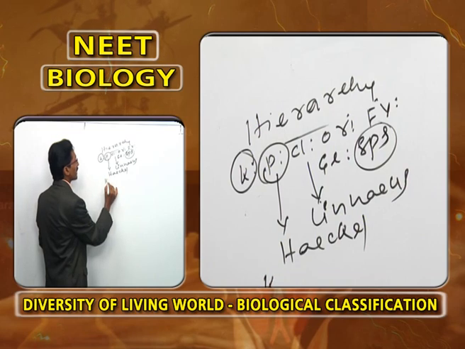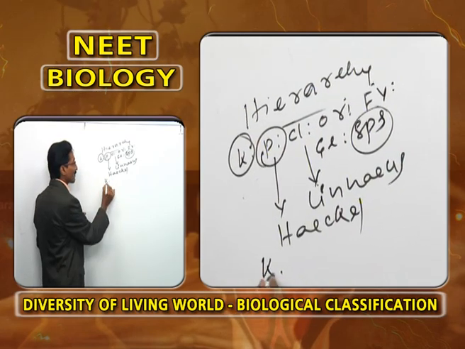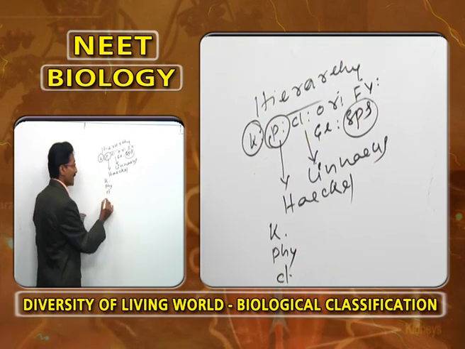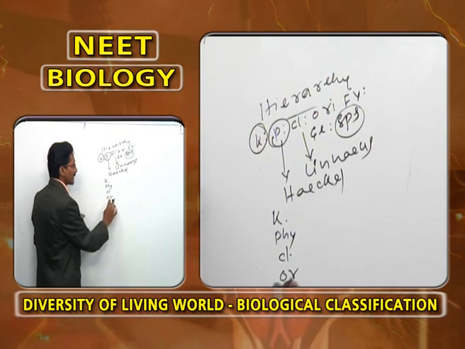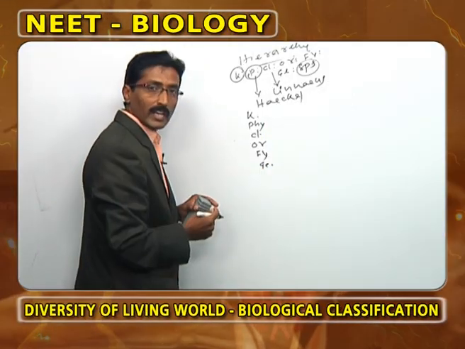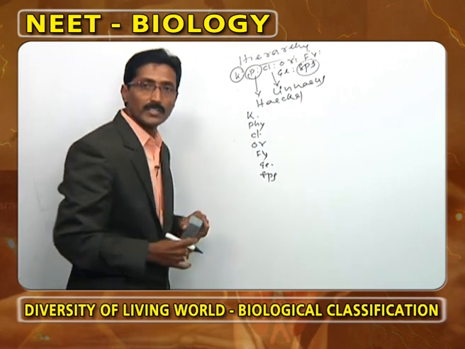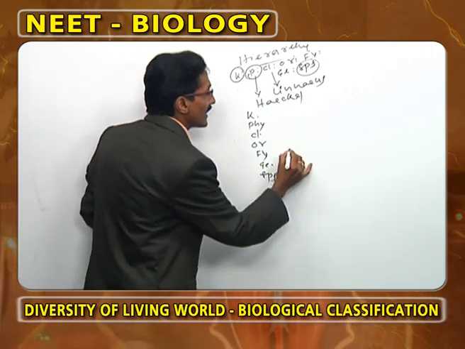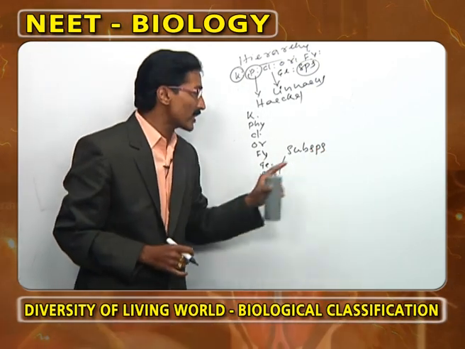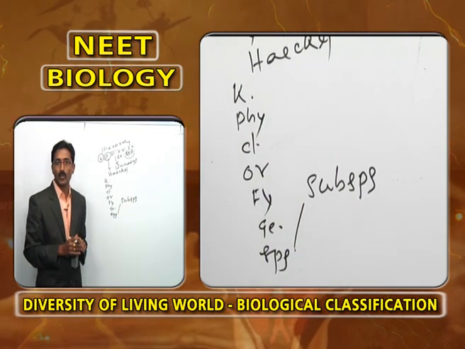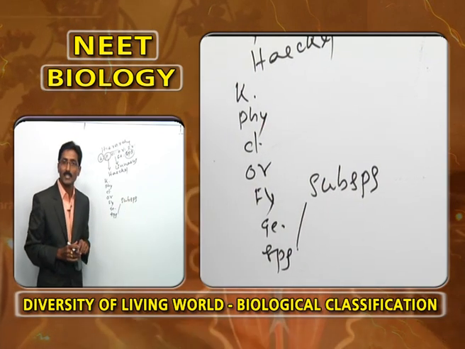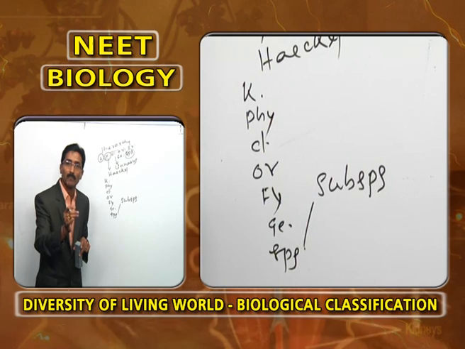Now, the biggest taxon, the kingdom, includes different phyla. The phylum includes different classes. The class includes different orders. The order includes different families. One family includes different genera. One genus includes the species. The species has subspecies. The subspecies are geographically isolated; they are present in different geographical areas, and they have phenotypic relations.